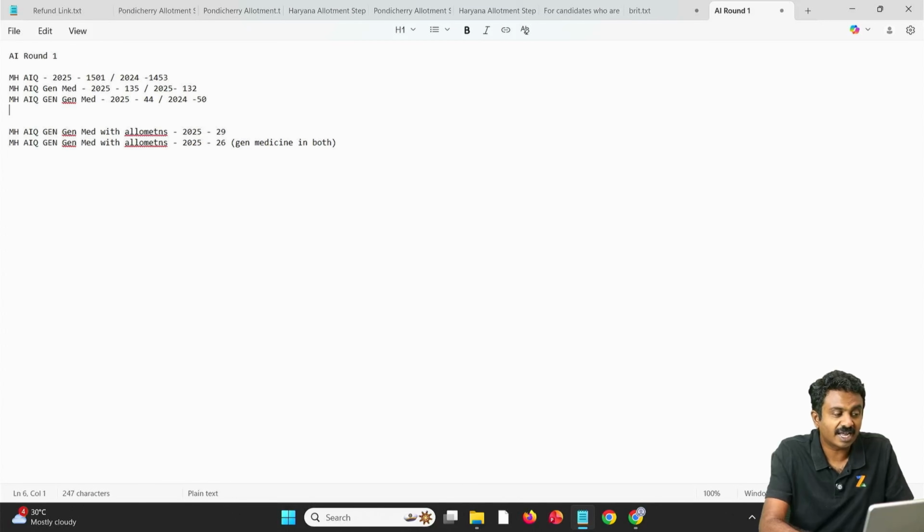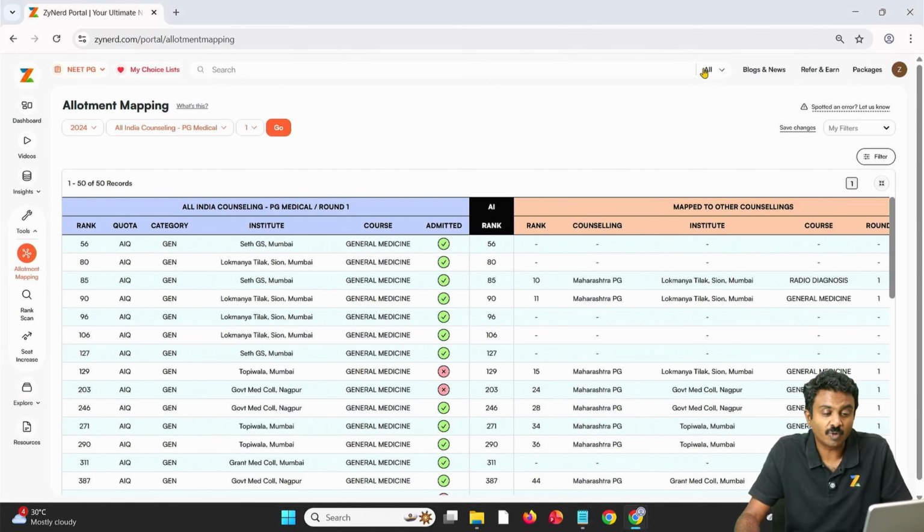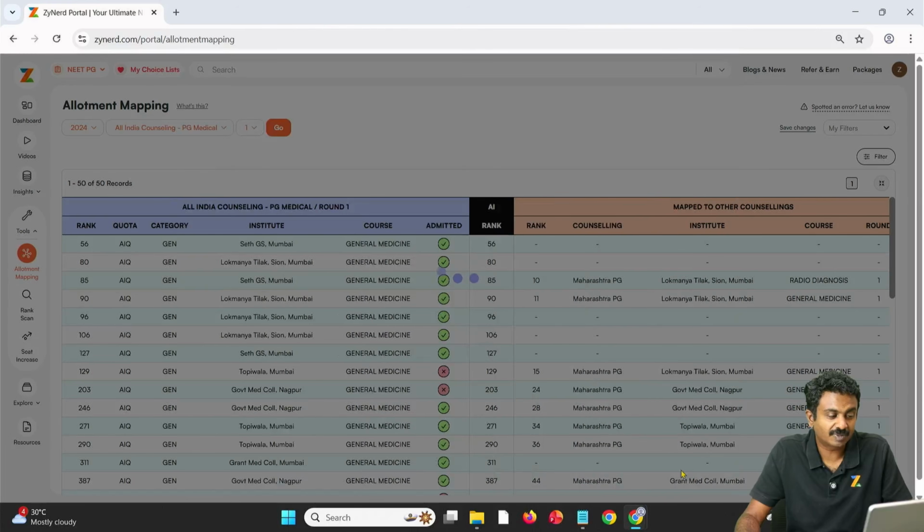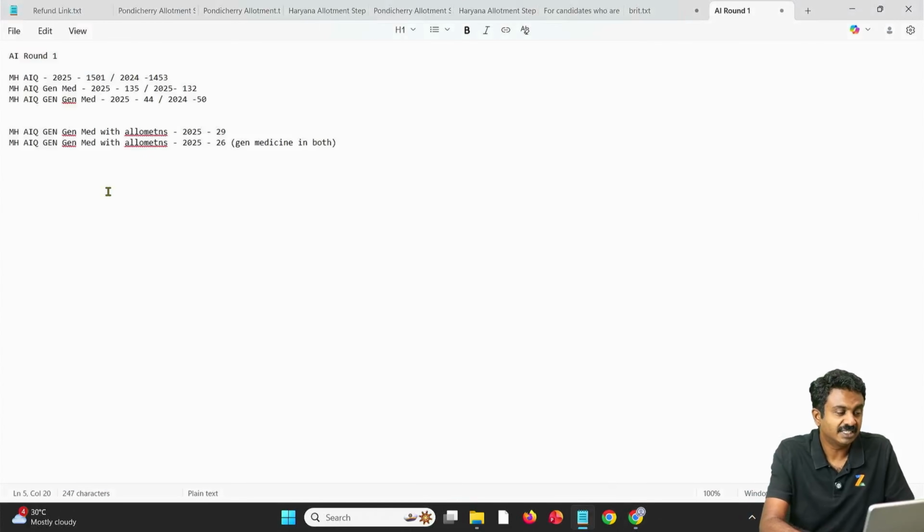So all these are actual numbers of comparison. You know that 50 of them got general medicine Gen seats. Now we are looking at the common allotments. But how many of them had common allotments? Clearly we see that 30. So against 29 this year, last year we had 30 candidates, not much of a difference, which means it might happen exactly like last year.